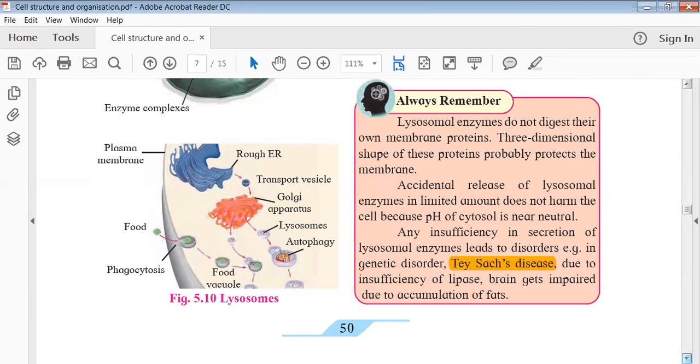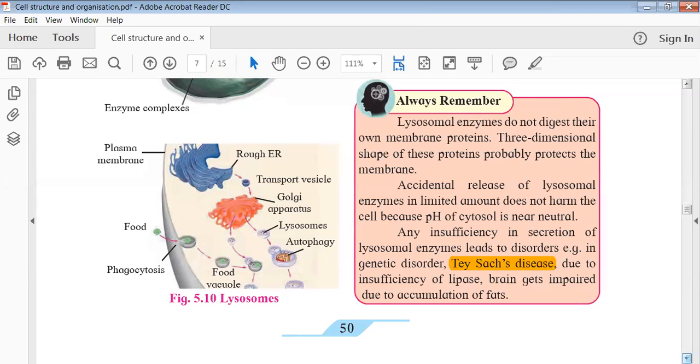As soon as they get released, there are other mechanisms by which the cell can clear off these enzymes, and even the pH is acidic inside the lysosome. But the pH of our cytosol is around 7, which is neutral. So that will easily cover up the problem caused by the bursting or breakdown of the lysosome. So even that problem can be solved.